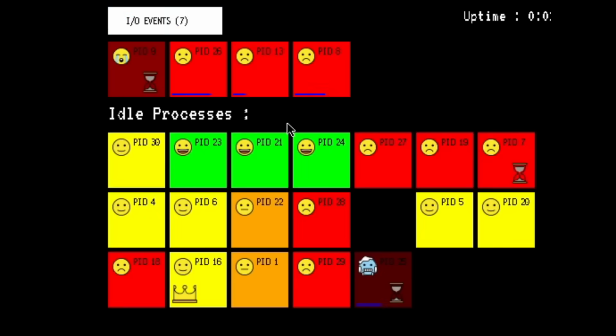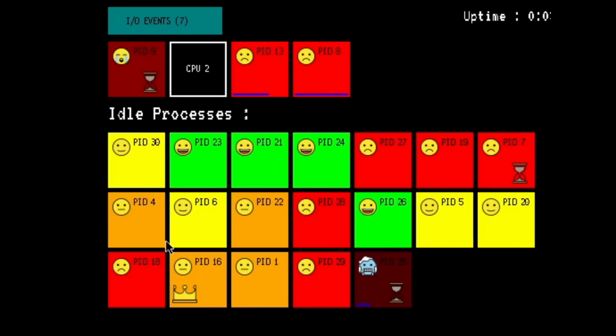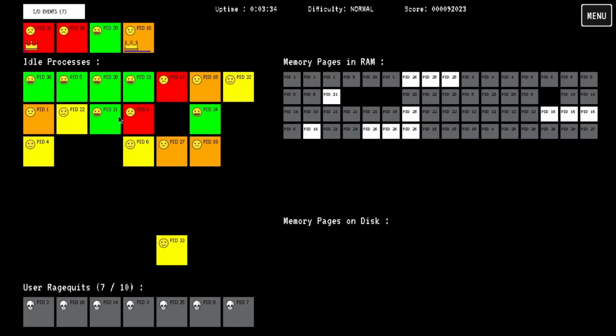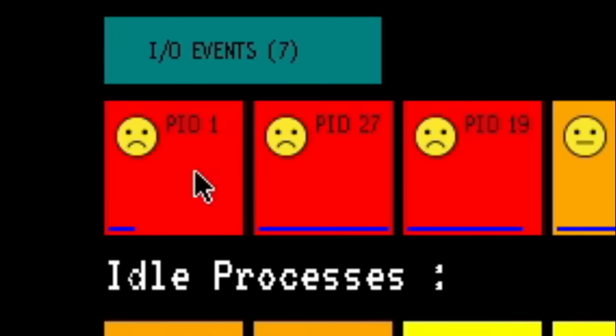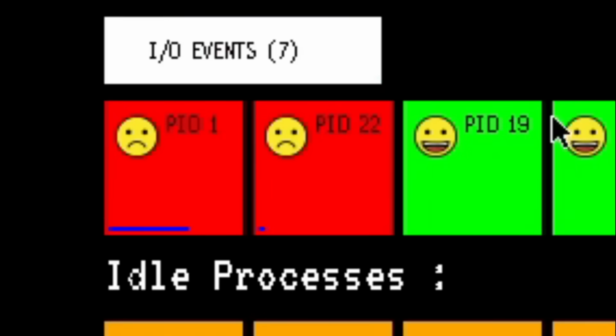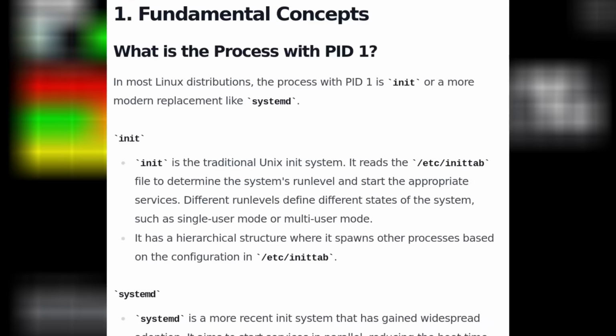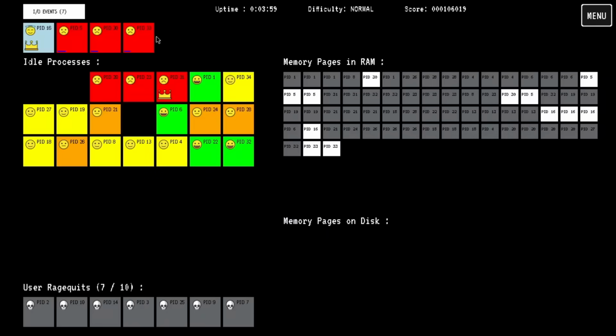All my processors are going red. This is really bad. I'm just gonna start queuing up the orange ones because let's not create any problems for ourselves before we have to. Process ID 1, we really gotta not let process ID 1 crash because that's usually like the kernel or something. Or on Linux, I believe it's the init system, not the kernel. And we just took out PID 33 even though it was already red anyway.